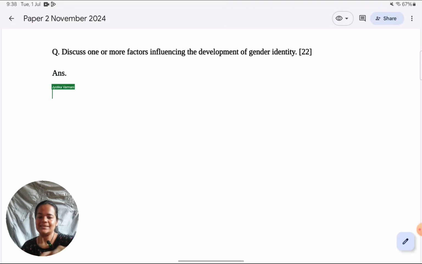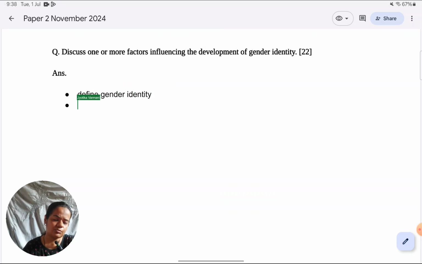So following the same approach that we've done in previous questions, if you've come to this question directly, please visit the previous ones. What we do in a discuss question is, we just define the larger term given in the question first. So I would just define what is gender identity. You could define what is sex and gender also before defining gender identity, but I'm going to do it later into the answer. So that's why I don't want to be unnecessarily repetitive. Here I just define what is gender identity.